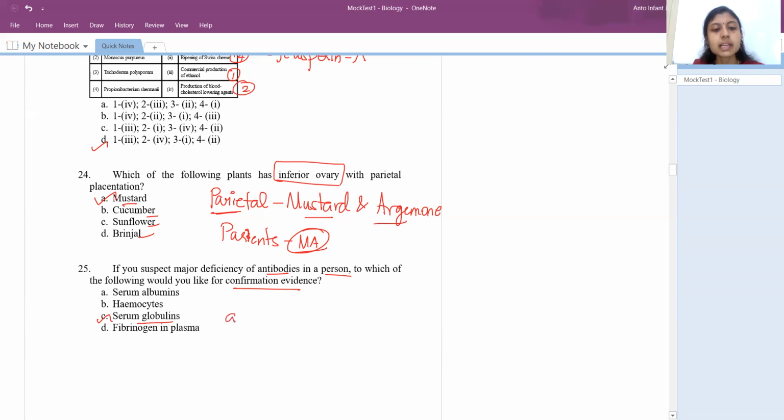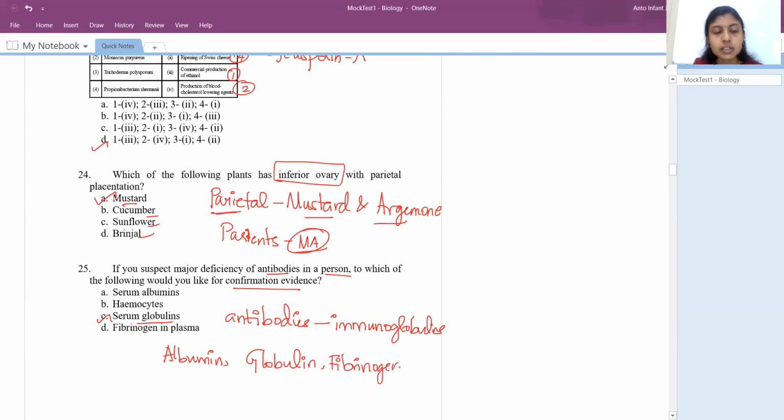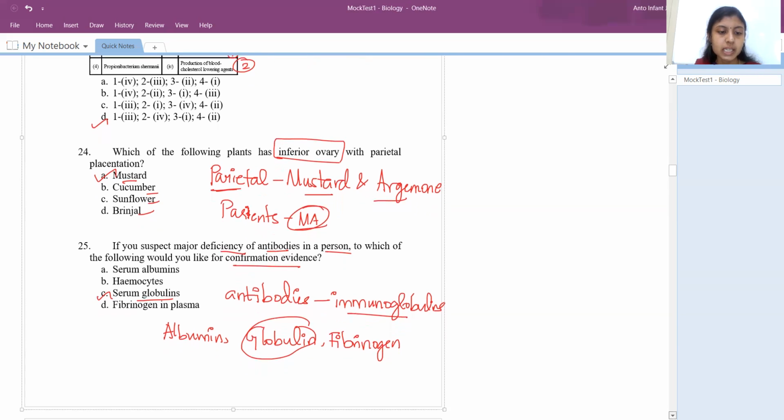So why does it mean like that? Antibodies are nothing but immunoglobulins. In our blood, we have 3 important proteins: albumin, globulin, and fibrinogen. So if a particular person is found to be deficient of antibodies, they will check for the globulins, whether it is present or not. Obviously, they are all the antibodies. In general, we call them immunoglobulins, right? That is what I told you, GAMDE: IgG, A, M, D, and E.